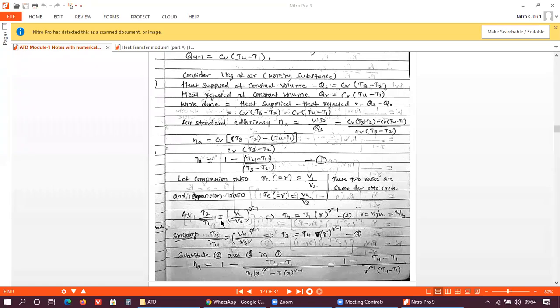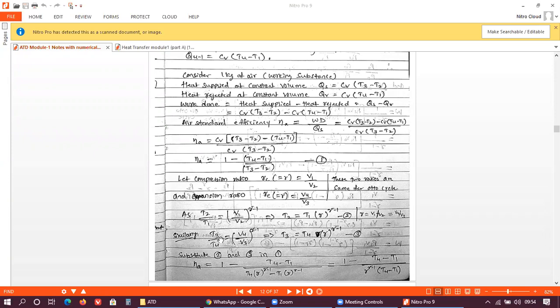We are getting this from your BTD part, where there are expressions for different processes. So that expression I am holding here: T2 by T1 is equal to (V1 by V2) raised to gamma minus 1. From this expression, I am going to write the expression for T2. So T2 is equal to T1 into (R raised to gamma minus 1), because R is nothing but V1 by V2, the compression ratio.